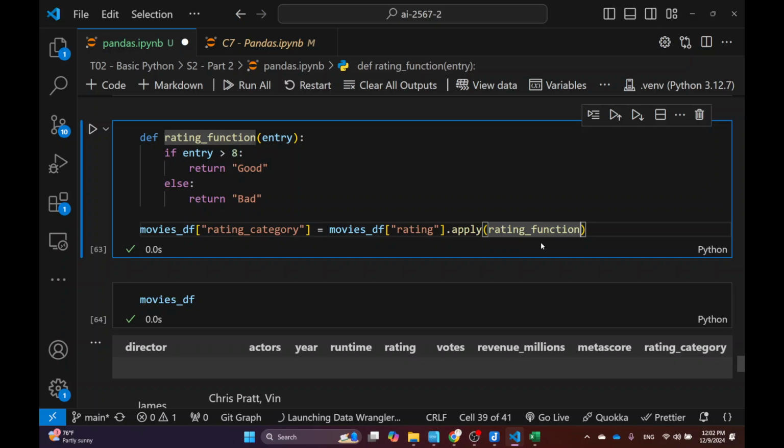The apply is a function that gets another function as the argument. That's the syntax that you gotta remember: you don't put the parentheses, you don't call the function, it gets called later on its own.